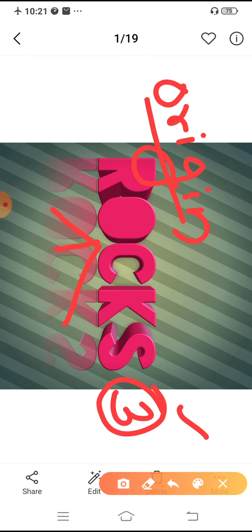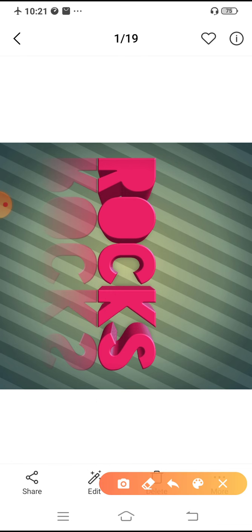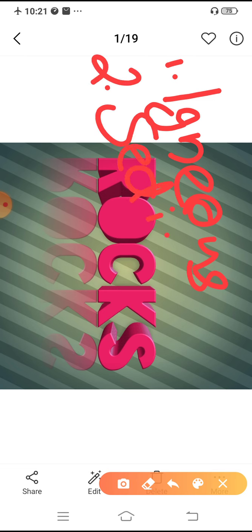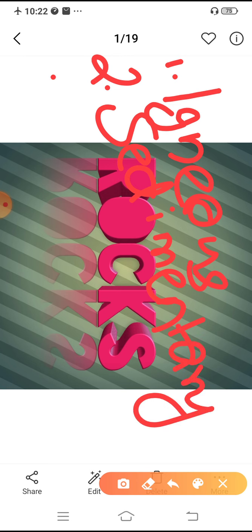First among them is the igneous rock. Then the second one, sedimentary rocks. Then the third one, metamorphic rock.